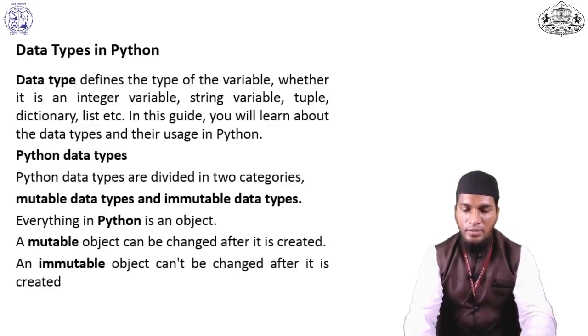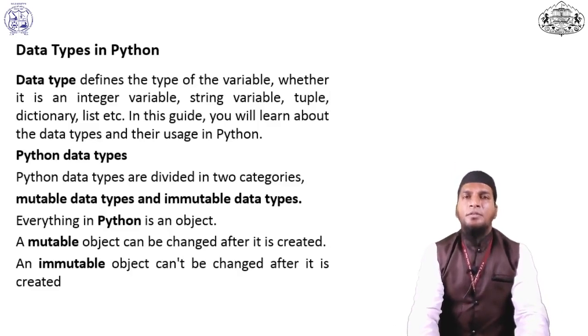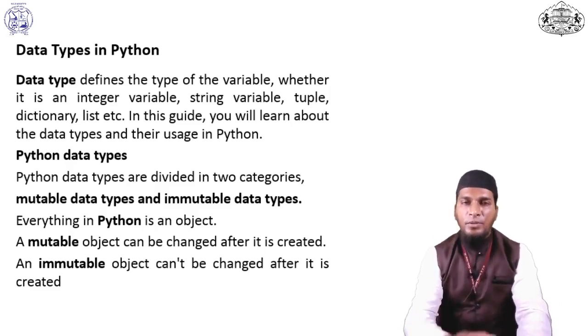In Python, data types are divided into two parts. First one is mutable and another one is immutable. Mutable data can be changed, immutable data cannot be changed. Everything in Python is an object, so mutable objects can be changed and immutable objects cannot be changed.